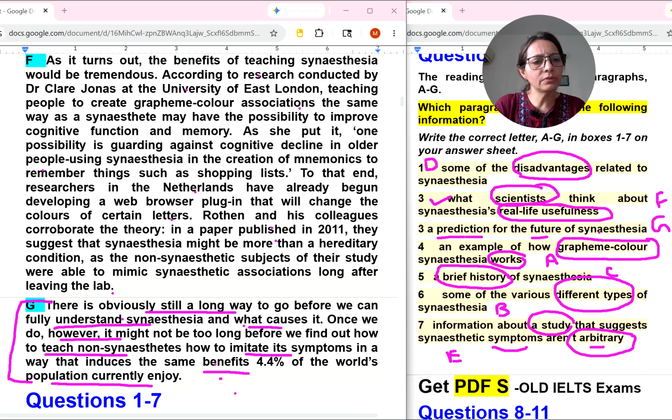Prediction for the future of synesthesia. Obviously, yes, they are talking about there being still a long way to go before fully understanding this. So once we do, means once we understand this, however, it might not be too long. So of course they are talking about a prediction for the future of synesthesia. Next questions in the next video.